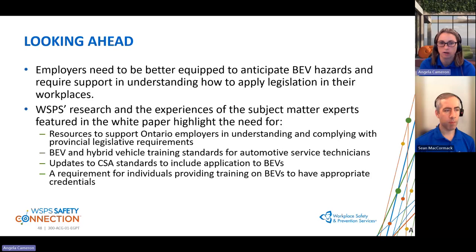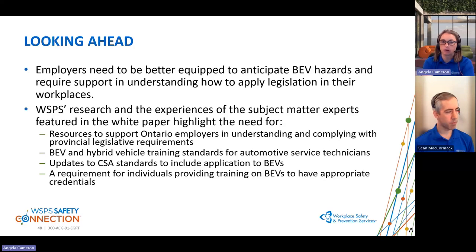From WSPS's research and experience with this subject, there are a few key findings that we did identify. There is a need for resources to support Ontario employers in understanding and complying with provincial legislation requirements. We also found that with battery electric vehicles and hybrid vehicles, there are gaps in the training standards for automotive service technicians.